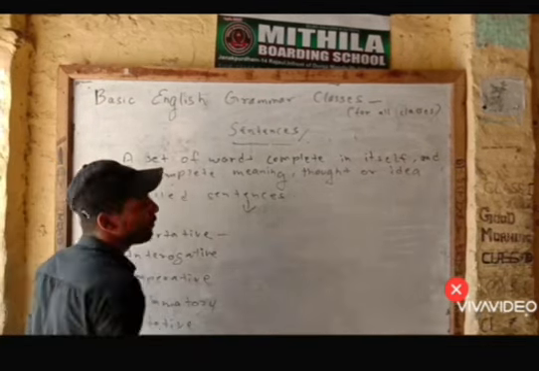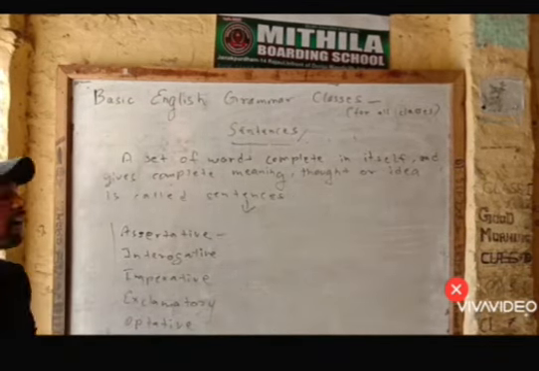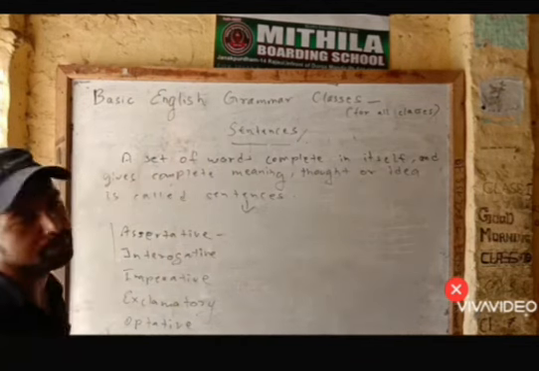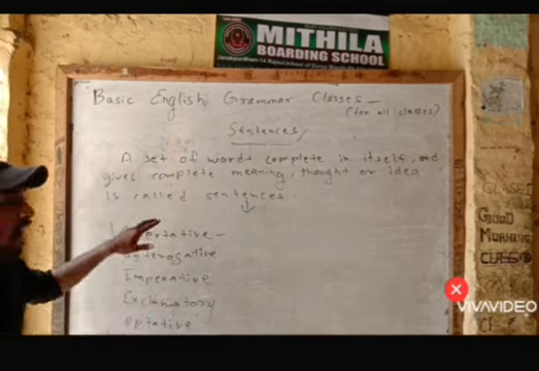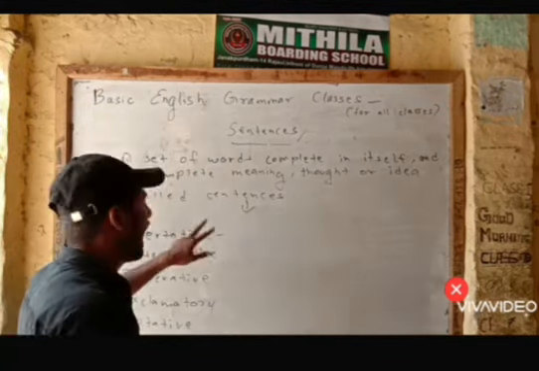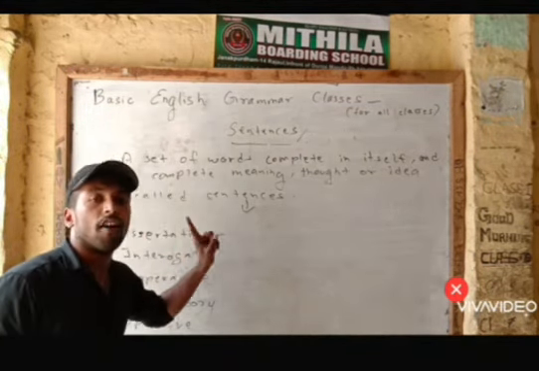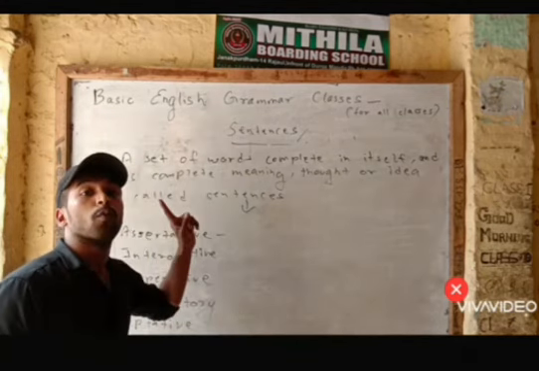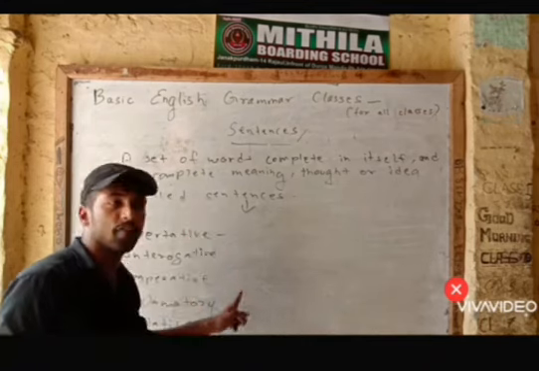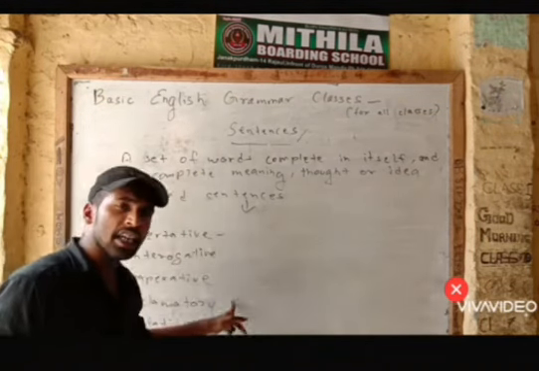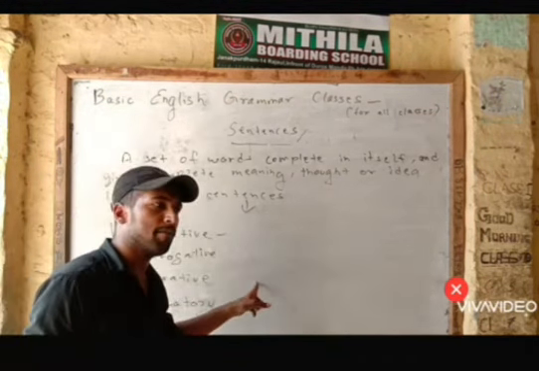Assertive. Okay, first of all, assertive. What are assertive sentences? Assertive sentences are sentences that express a fact, an occurrence, an event, a condition in a positive or a negative way.